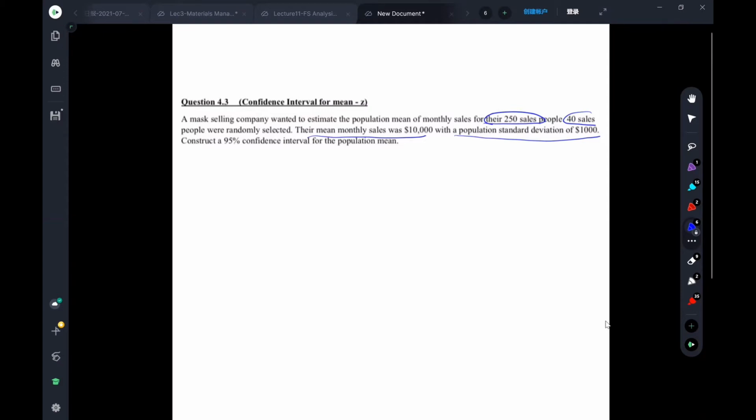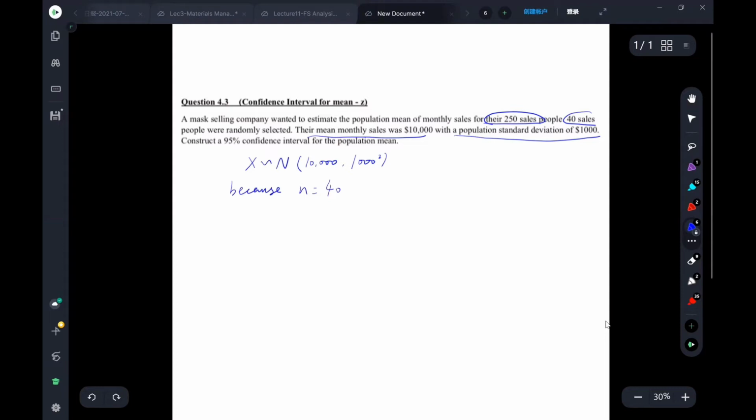The first step, we have to write down that x has a normal distribution with the mean of 10,000 and the variance of 1,000 squared. Because n is equal to 40 and bigger than 30, we should use the CLT to estimate the normal distribution of the sample.